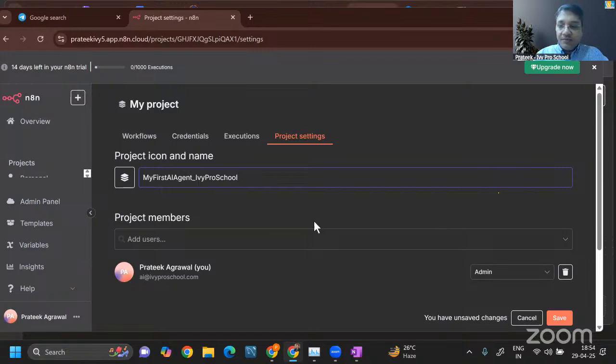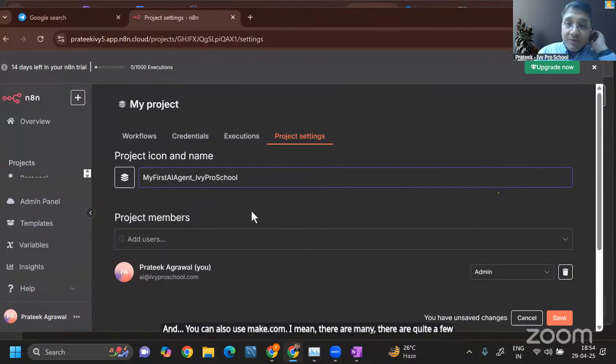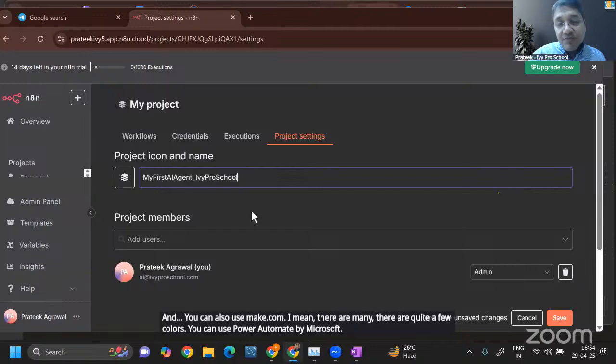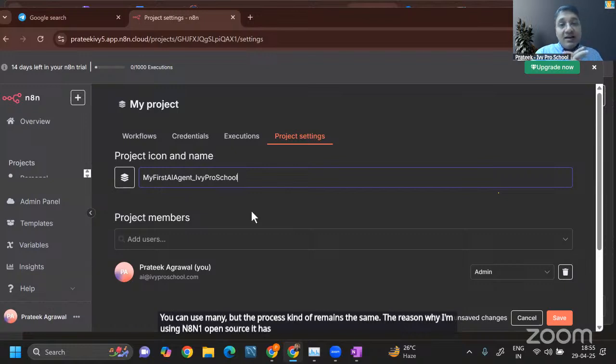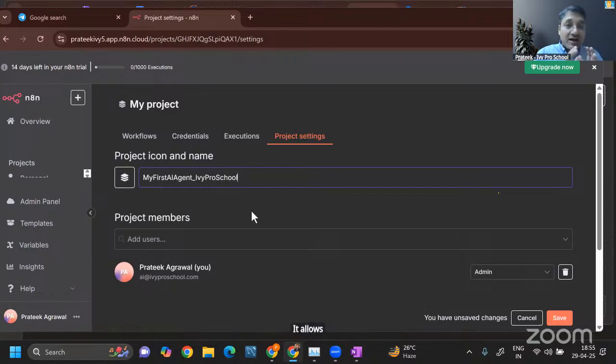And you can also use make.com. I mean, there are quite a few. You can use Power Automate by Microsoft. You can use many, but the process kind of remains the same. The reason why I'm using N8N: one, it's open source; two, it is very popularly used in the industry; third, it allows you to connect to many tools, many interfaces very easily.